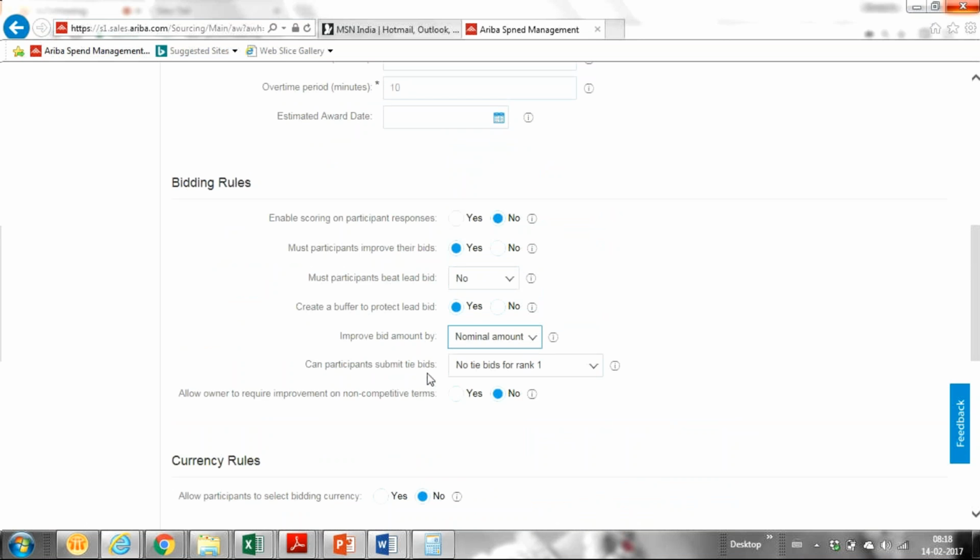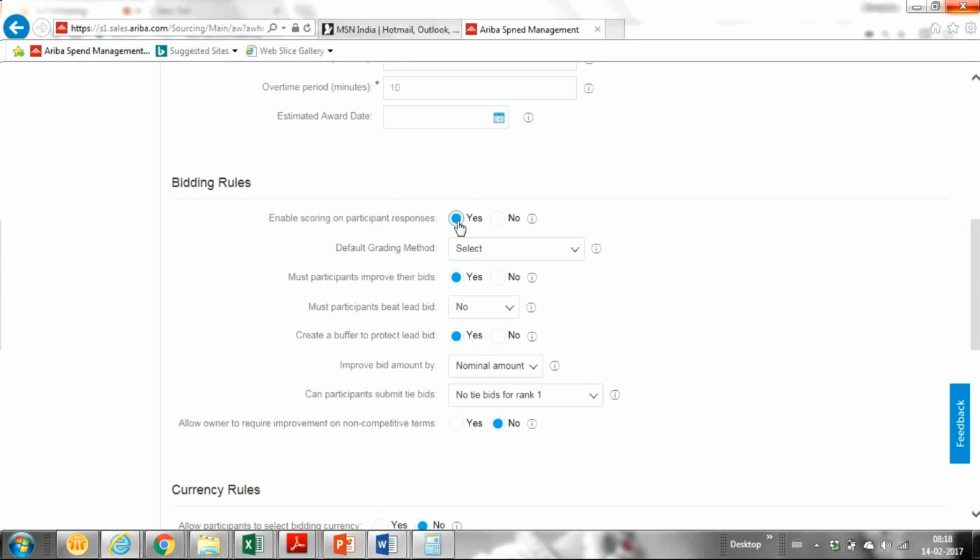Scoring on participant responses. If you enable scoring on participant response, we have to specify the method, by how you are certifying or scoring the response of the supplier. So we have to give the process method.